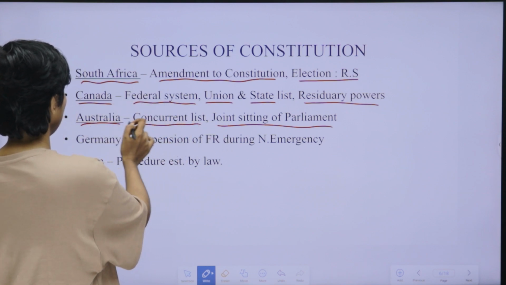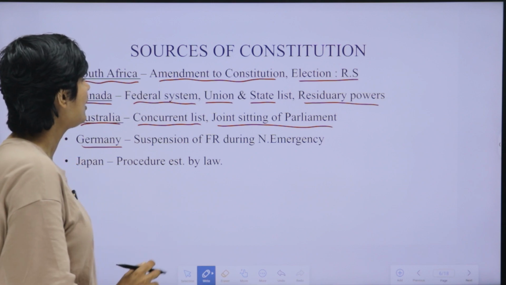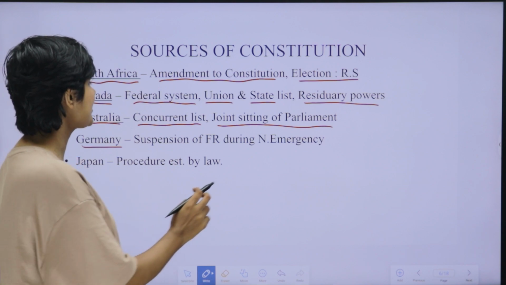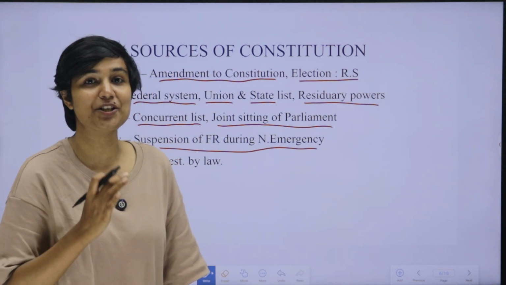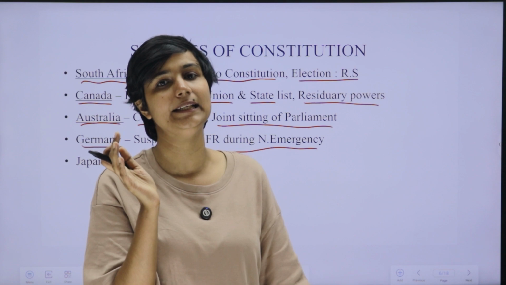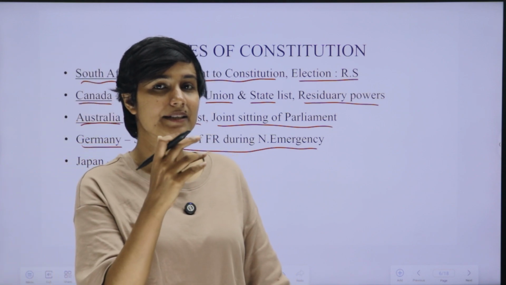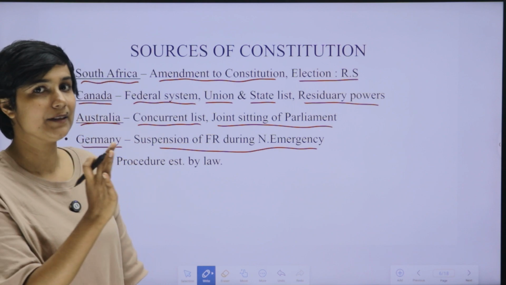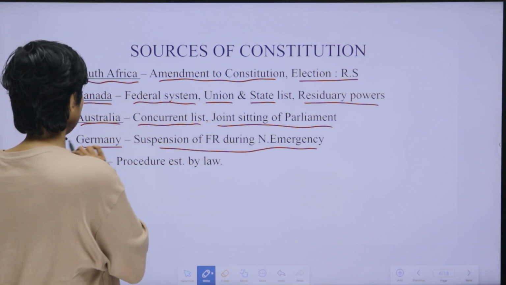Then all this we took from the Constitution of Australia. Next, Germany. From Germany, we took the idea of suspension of fundamental rights during national emergency. When there is a national emergency in India based on war, external aggression or internal rebellion, our fundamental rights will get suspended. That principle of suspension of fundamental rights we actually took from the Constitution of Weimar, or the German Constitution.